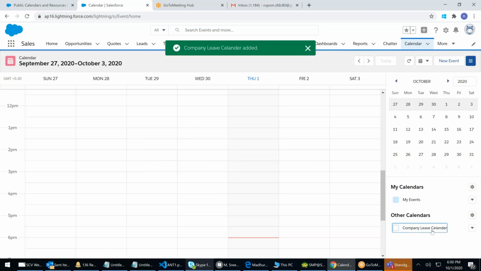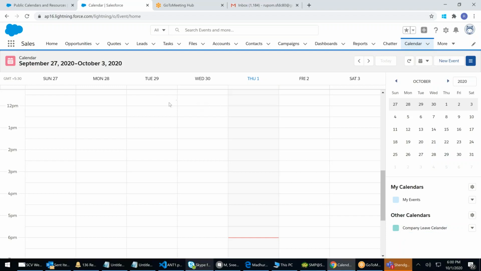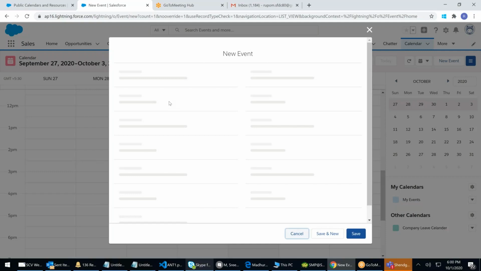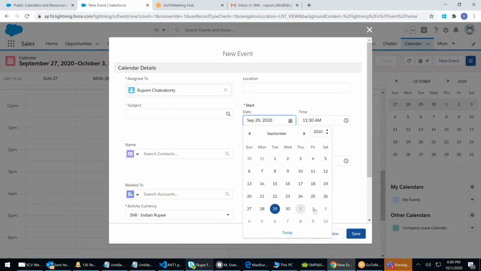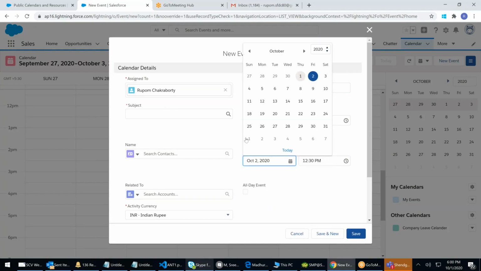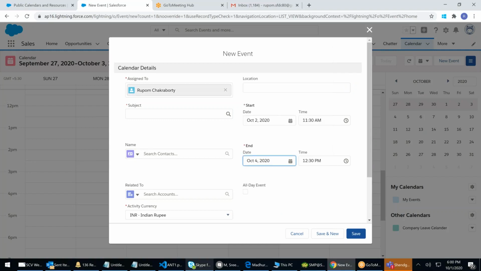It will be added. Now I will update my leave here so that everyone can see. I select this date, and click here. I'll be out of office from October 2nd to October 4th. Rupam is out of office, OOO.